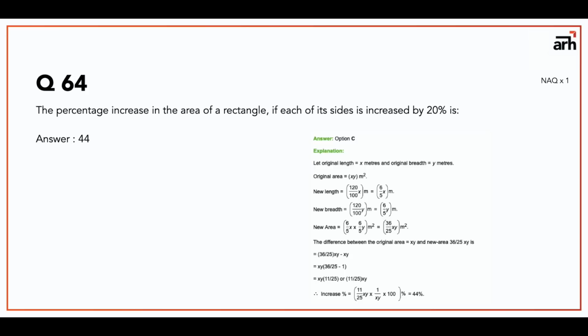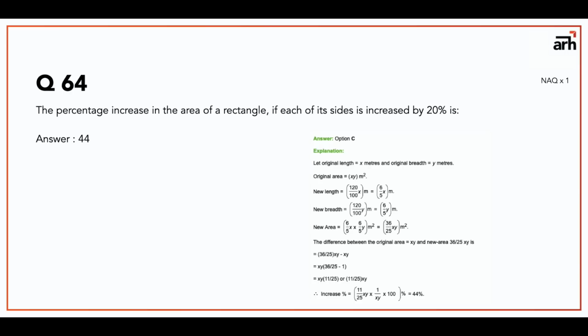For example, you got the answer as 1.7 and the answer that they have given is between 1.68 and 1.72, then you will get the marks. But if you say 1.89 in that question where the answer range is 1.68 to 1.72, then obviously you are not going to get the marks. So in NAQ you need to be exact in terms of your answers.